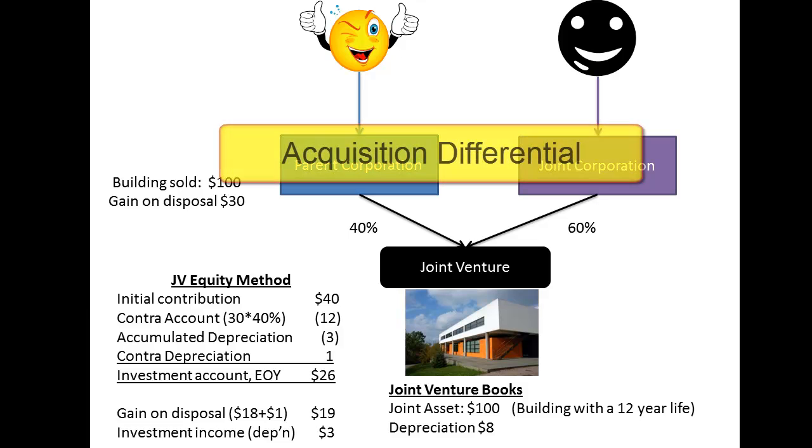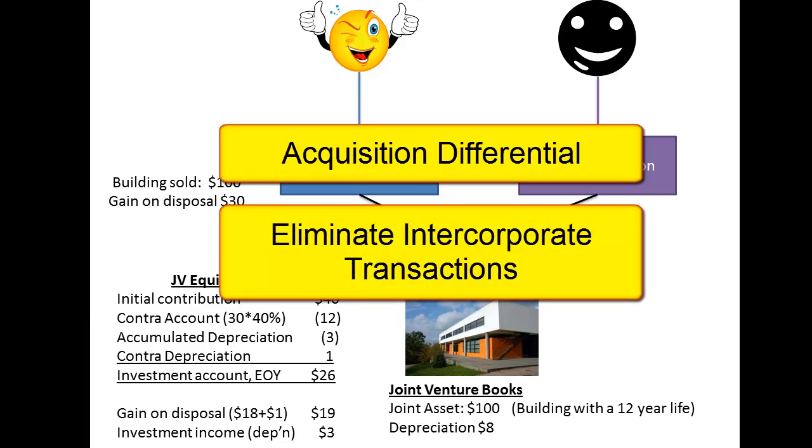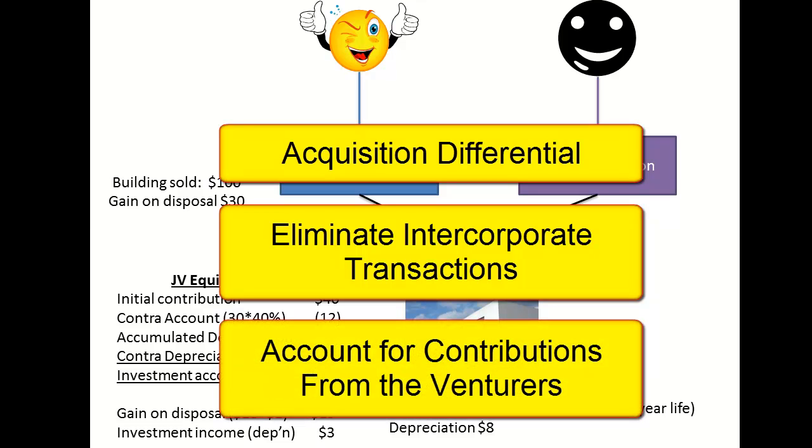We still must allocate and amortize an acquisition differential. We still must eliminate unrealized profits on intercompany transactions, and we still must account for any contributions to the joint venture. So let's now discuss the nuances.